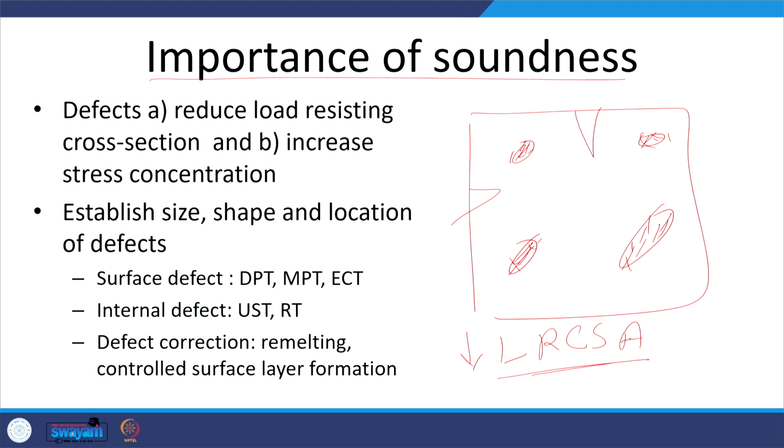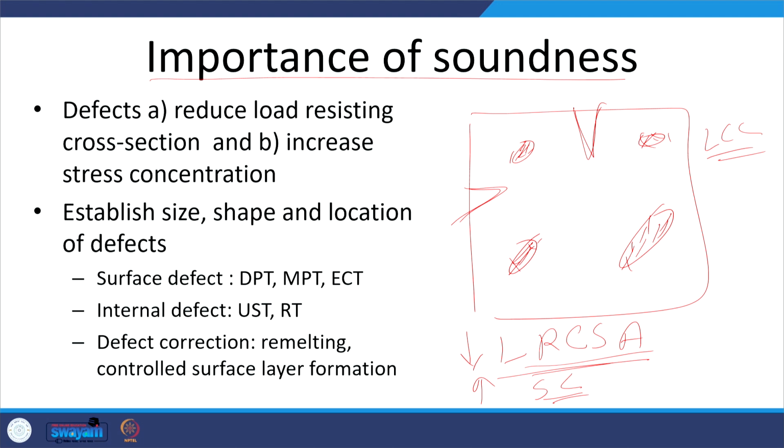Once the load resisting cross sectional area is reduced, then of course, the load carrying capacity of the casting is minimized. Another way is that these defects, wherever they are, will increase the stress concentration. So, stresses will get localized when the casting is subjected to external load. Due to the stress concentration and reduction in load resisting cross sectional area, the load carrying capacity of the casting is reduced significantly.